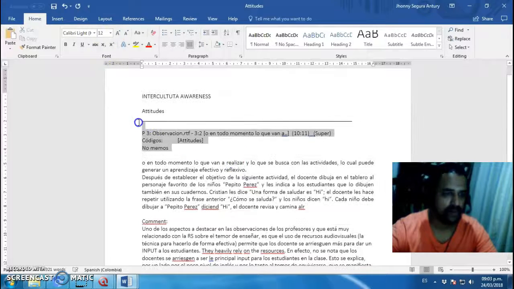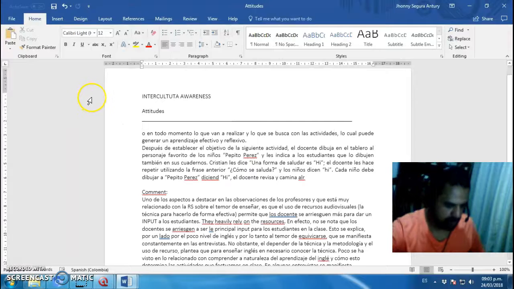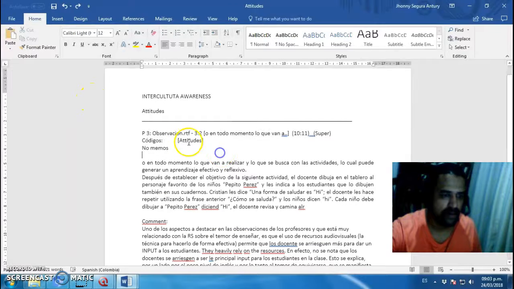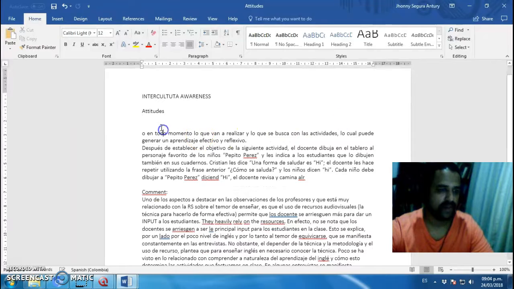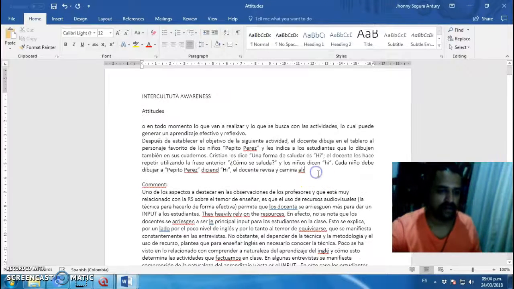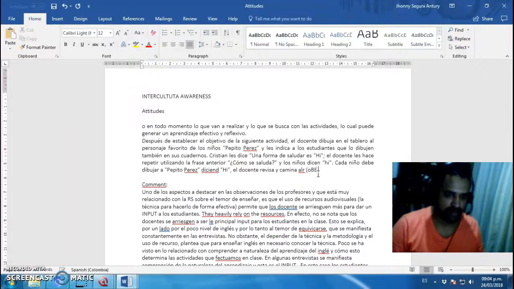Okay. So what did I delete? Yes. So you know that this is information. In this case, just this is observation, because it already says so.